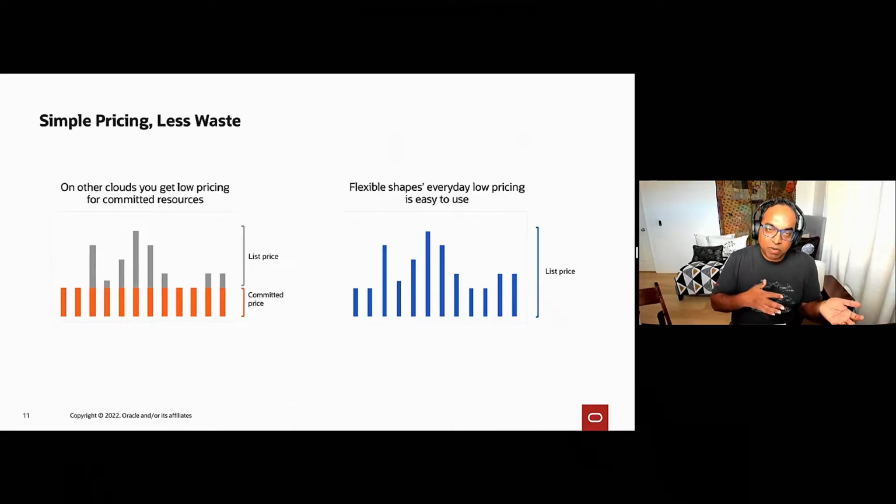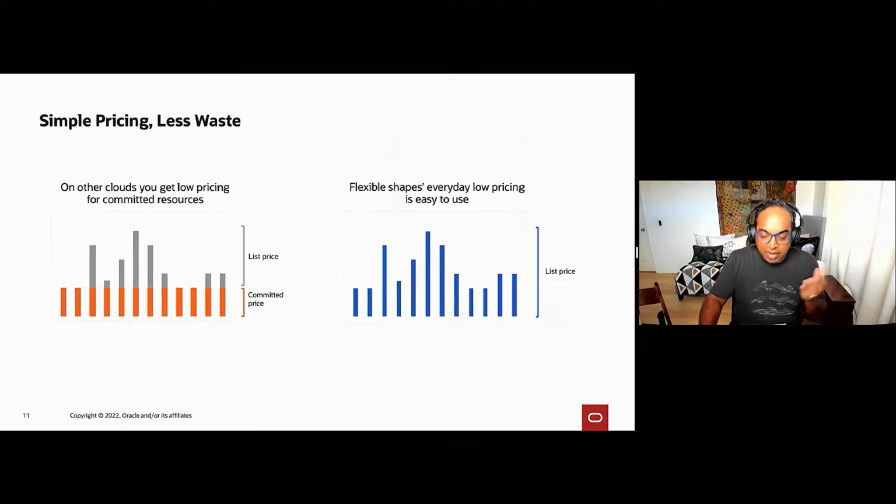Do you have to adjust the number of resources? Because when you break the bounds of that commitment, suddenly you're paying the list price, which is significantly higher. On OCI, we start out with what we call our everyday low pricing. So if your business needs to change, you don't need to worry about sitting down and calculating how your commitments are going to work and whether you should adjust them or not. You just adjust the shape of the instance and you keep running your business. This is what Flex is designed to do, and this is how OCI Compute is built: we manage the resources. You run your business.